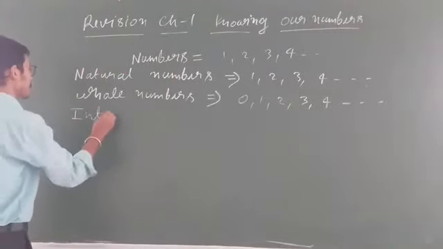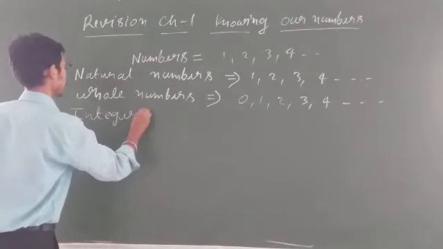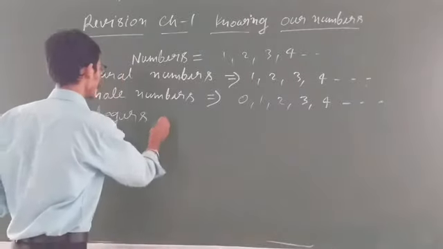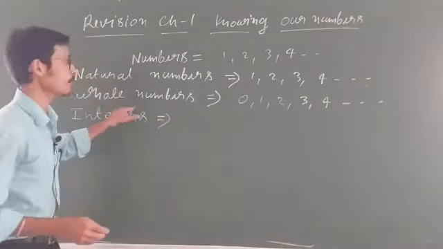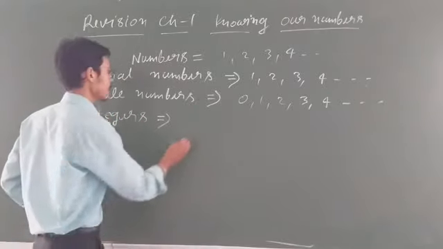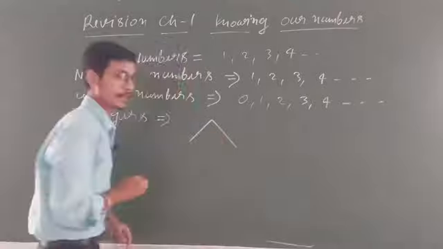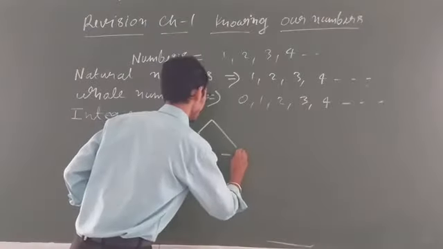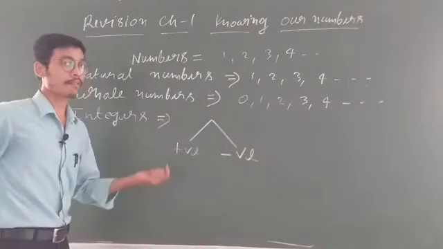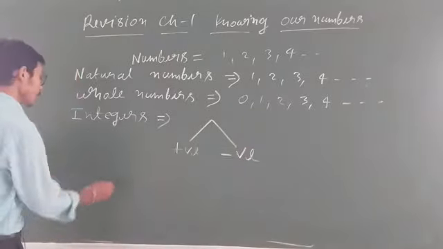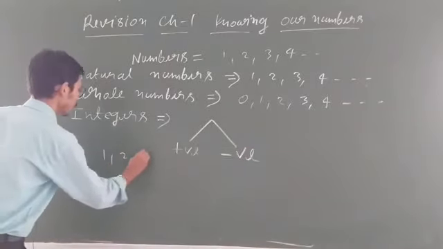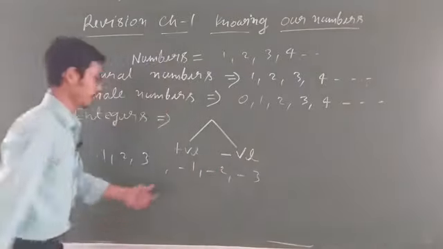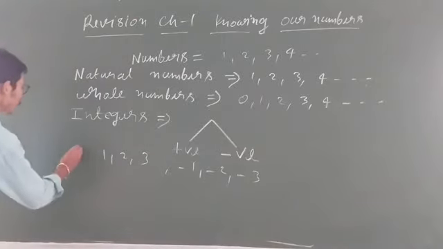Next is integers. Clear students? Integers means the combination of natural numbers and whole numbers. Integers may be of two types: first is positive integer, second is negative integer. This is positive, this is negative. What is the meaning of this? It means 1, 2, 3 is also an integer. Clear? -1, -2, -3 is also an integer. And 0 is also an integer.